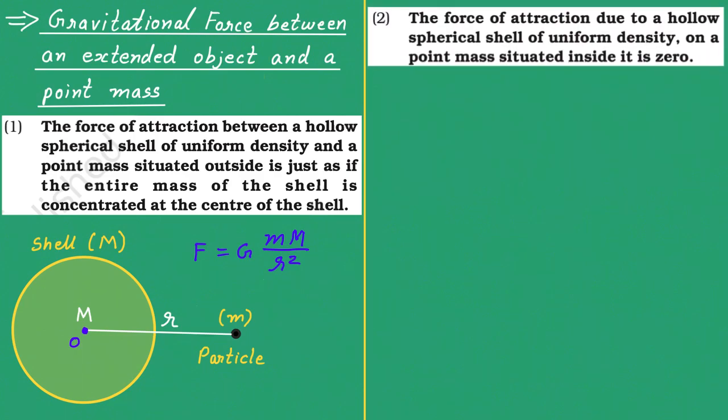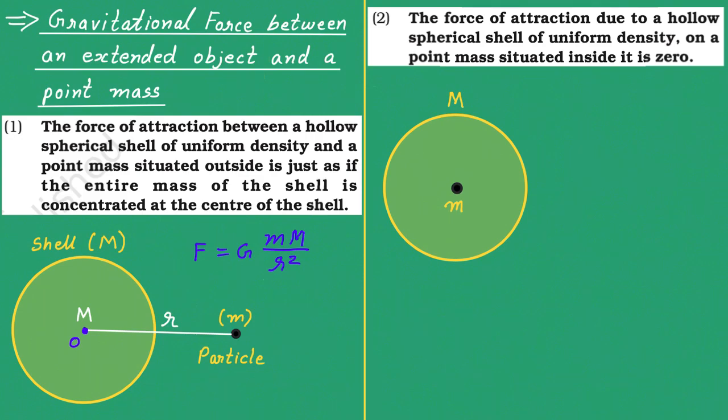Now let us see the second case. Here is the second case. Let me show the figure for this. Here it is. Here you can see the particle of mass small m is situated at the very center of the shell of mass capital M. This is the shell and this is the particle at the center of the shell. Now what will happen in this condition?